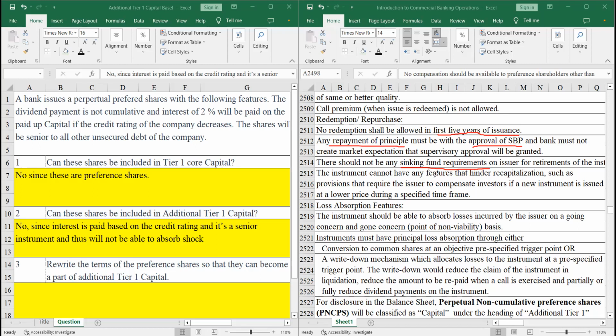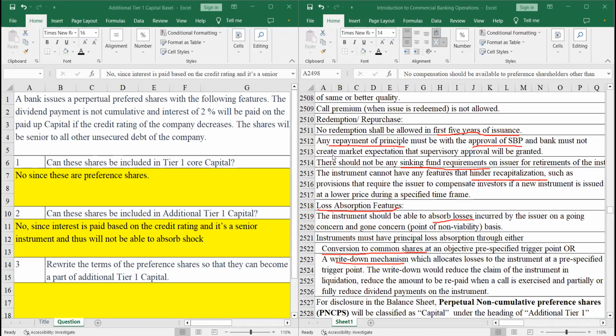And this instrument cannot have any features that hinder recapitalization. Recapitalization means the company should be able to issue new instruments when needed. And finally, the most important part, the reason we have additional tier one capital, the loss absorption features. This instrument should be able to absorb losses, through either conversion to common shares or the write down mechanism.